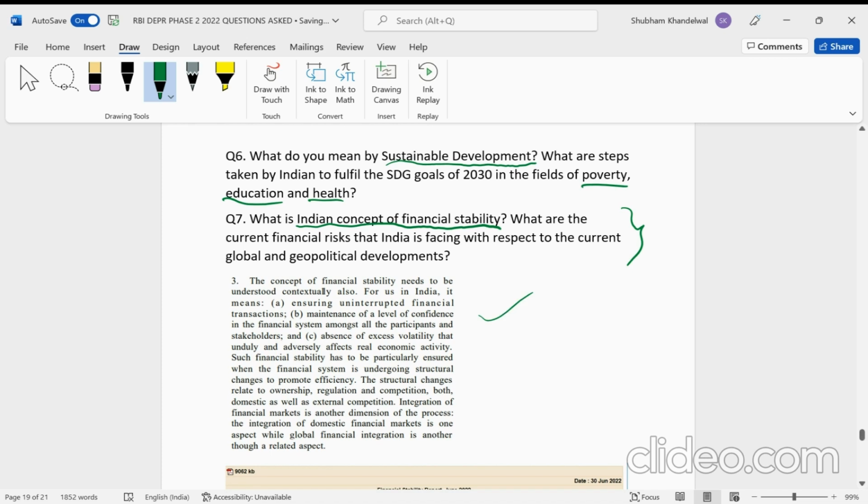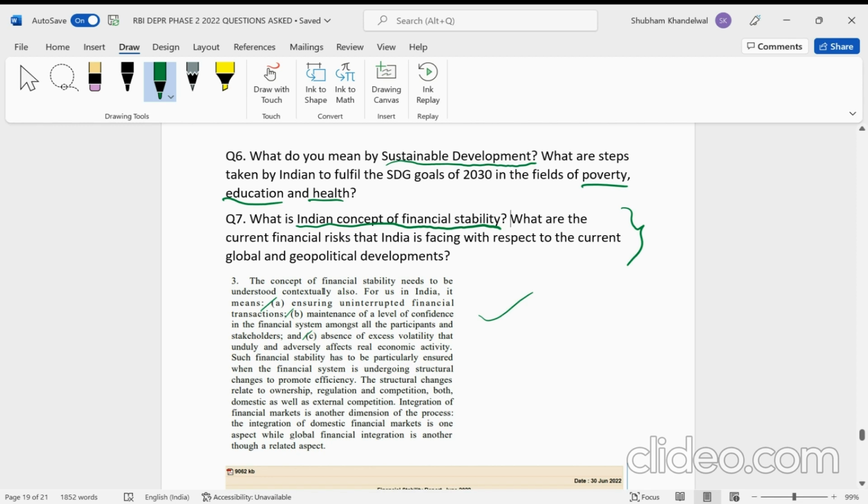So 3 points they have mentioned. It means ensuring uninterrupted financial transactions and maintenance of a level of confidence in the financial system amongst all the participants and stakeholders. And third, absence of excess volatility that unduly and adversely affects real economic activity. Right. So this is how India defines financial stability.